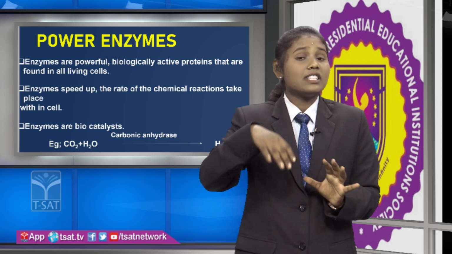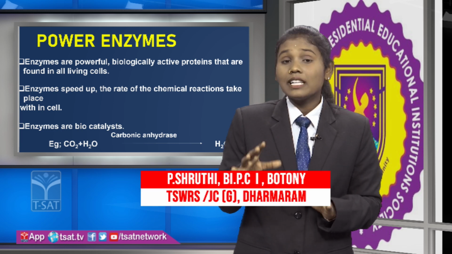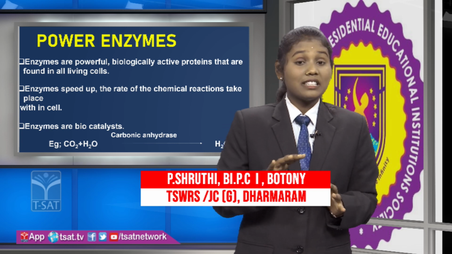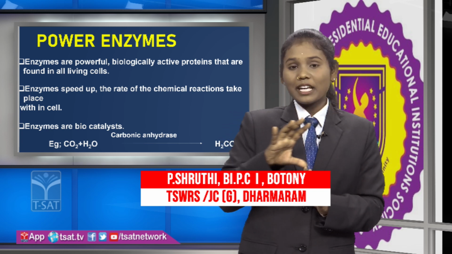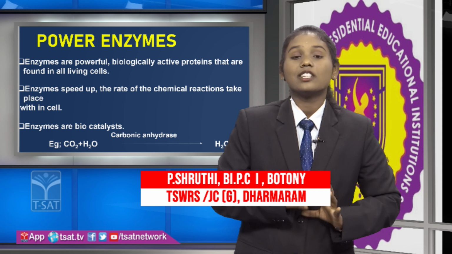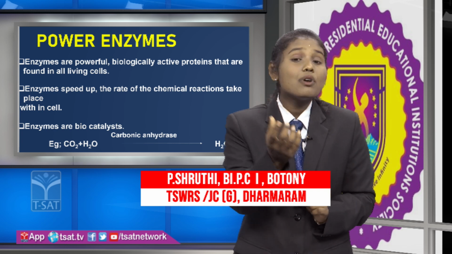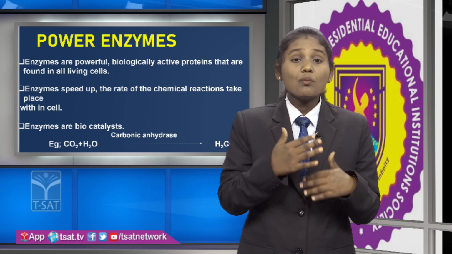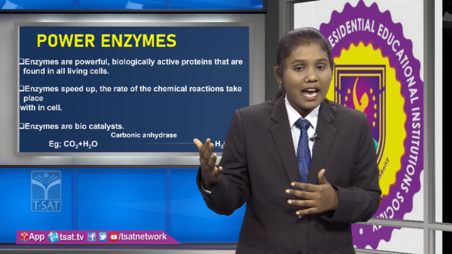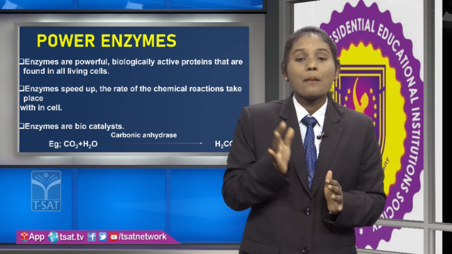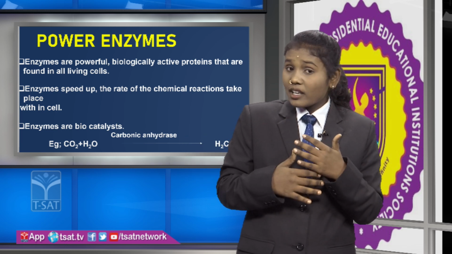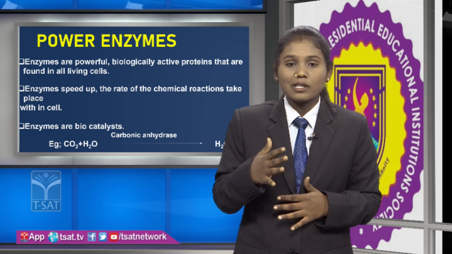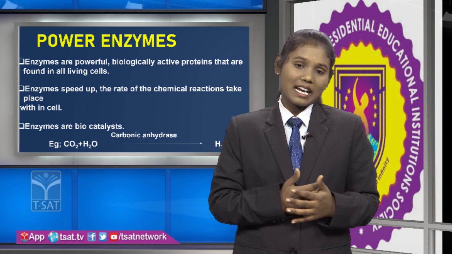If this reaction occurs in the absence of this carbonic anhydrase enzyme, then the result of this chemical reaction is the formation of only 200 molecules within 1 hour. See friends, how much capacity enzymes have. So, this is called the power of enzymes. That's why we are using these enzymes in the production of biofuels and some other chemical reactions.